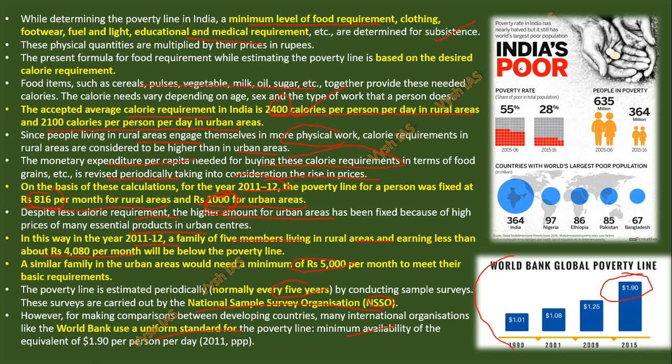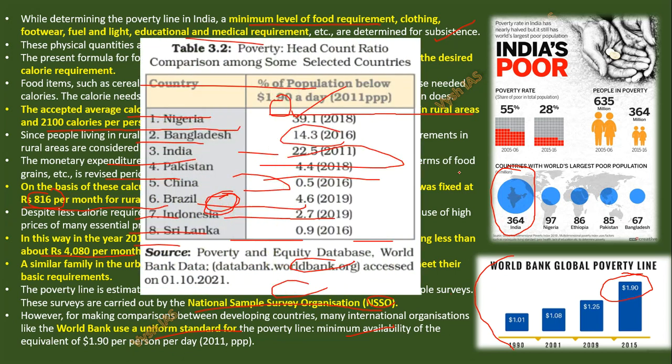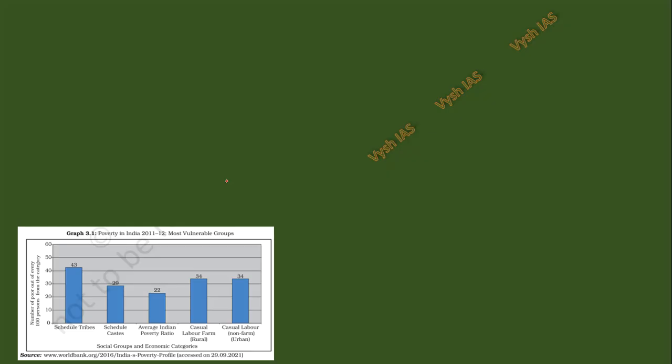And country-wise, if you see India's poor people, because we have more population, obviously our number of poor people will also be high. So the country with the largest population in numbers, we are the highest. Other places may have a higher percentage, but in number, because we have a huge population, it is highest in India. It's again an NCERT chart where they show Nigeria, Bangladesh, India, Pakistan, China. These are all the poor countries. African or South Asian countries are always in the list when it comes to poor people.